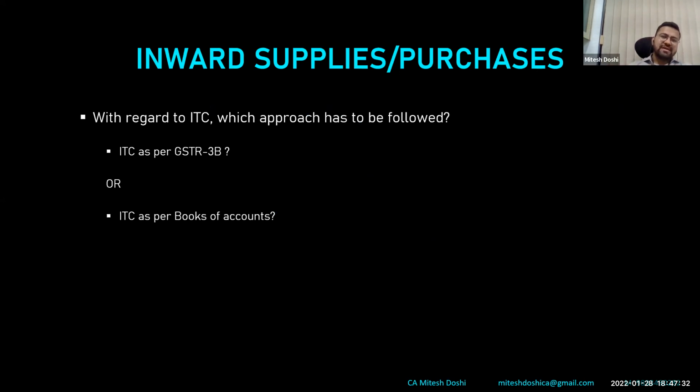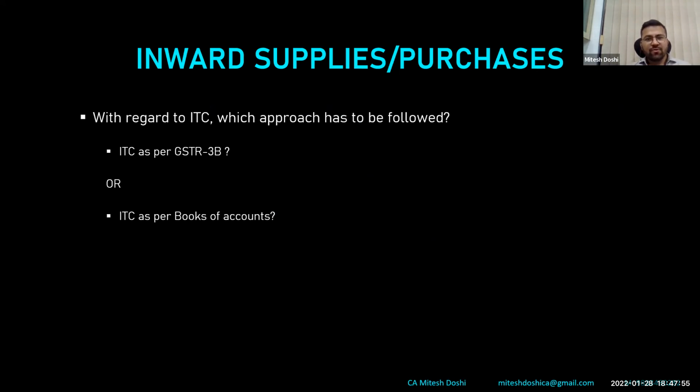Now in sales, as I've said, ideally step one is take the sales or turnover or income as per the books and decide whether to be disclosed in table 4 or 5 based on where you have disclosed in GSTR 3B. Now in ITC, what is the stand? Ideally, this is the most confusing part, and this is actually still happening today also.